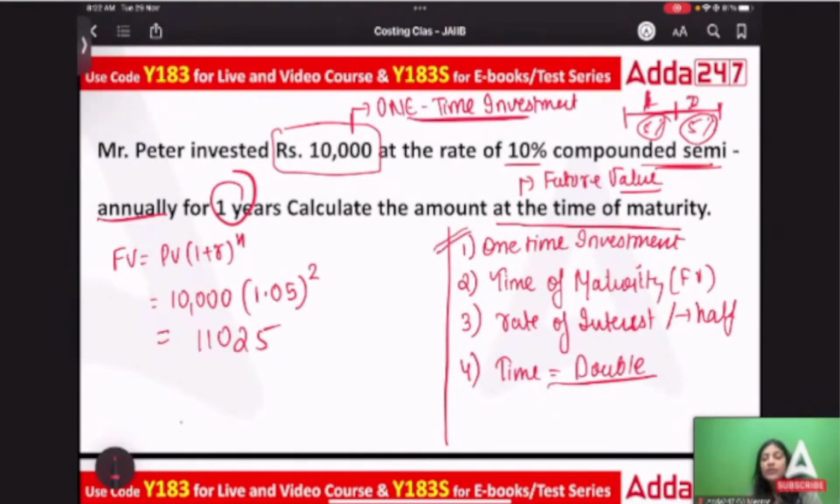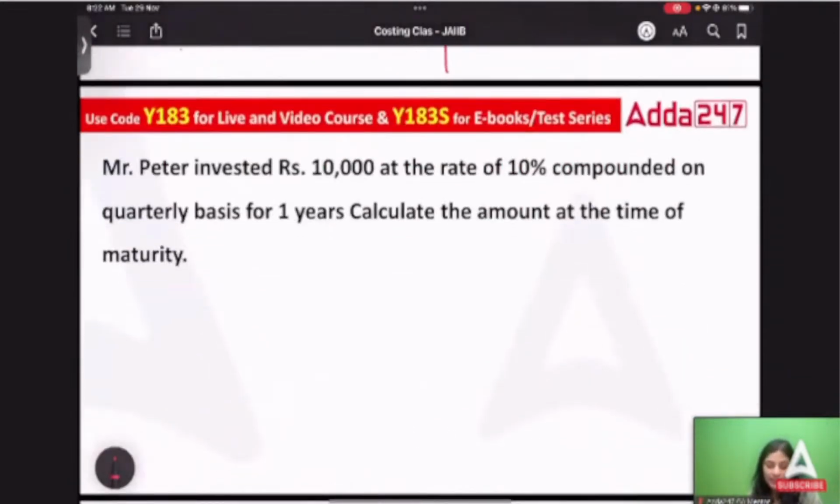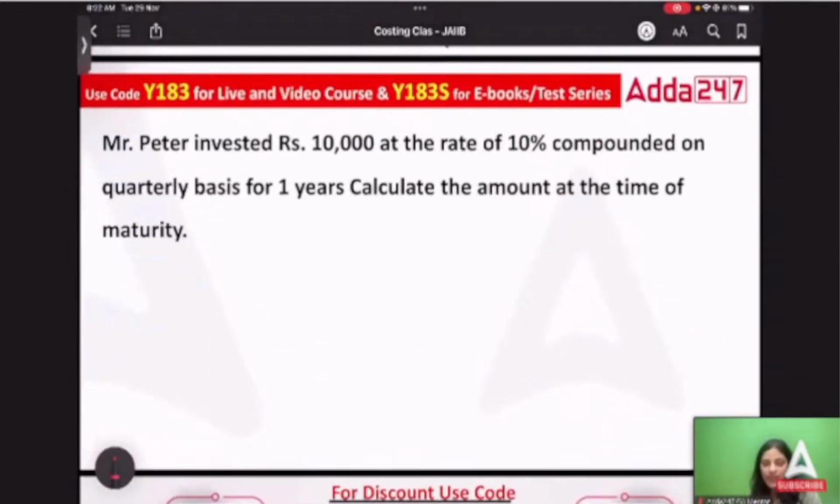You have to remember, whenever there's a situation of one-time investment, and the amount you get is at maturity, there you have to use the future value formula. It's a question of future value here, because it is compounded semi-annually. The rate of interest is divided by half, actually 6 months, and time has doubled because the interest will be compounded semi-annually. Next question, we'll try.